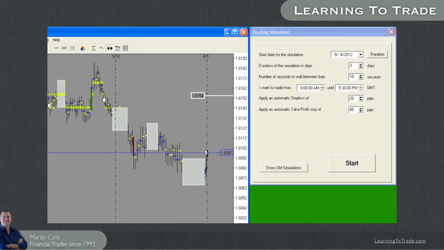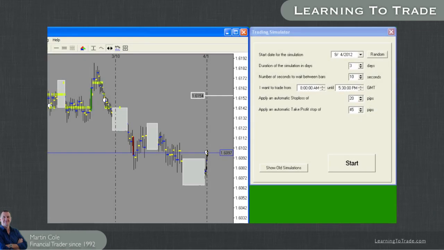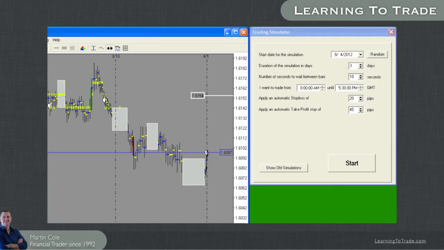Next, we have the automatic stop loss you want to use when placing your simulated trades. This can be adjusted once you've actioned a trade, so just enter something here you're comfortable with. Likewise, you can enter take profits at a predetermined number of pips. Let's set this to 45 for now.